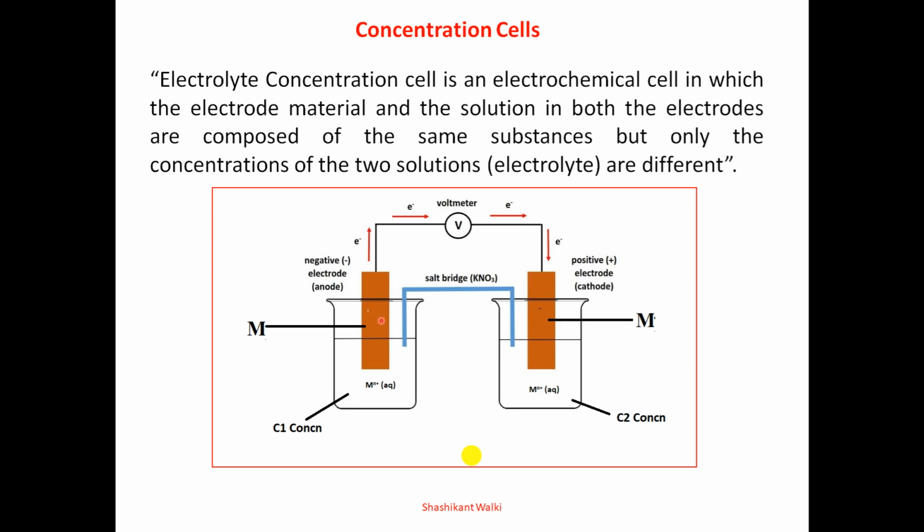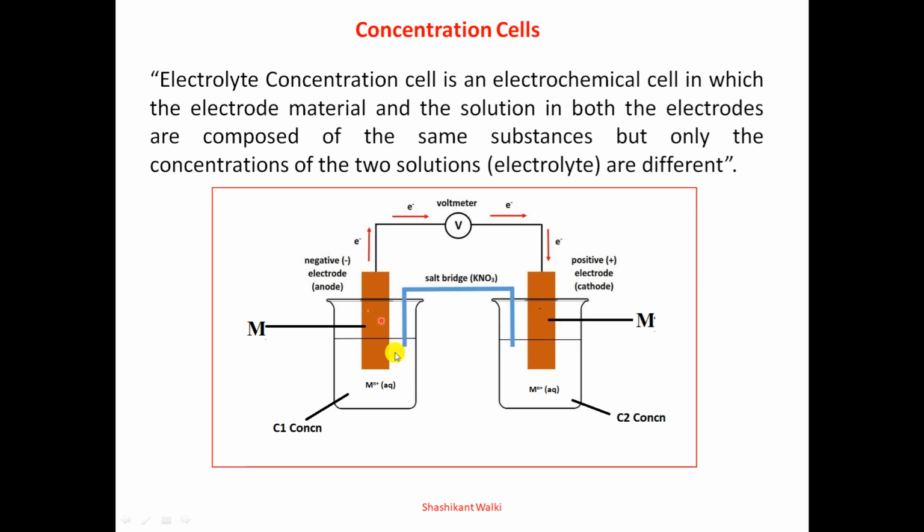That means in the concentration cell both electrodes are identical and both solutions are also identical. Only one thing is different: they have different concentrations. That means an identical electrode is dipped in the same solution of different concentration.